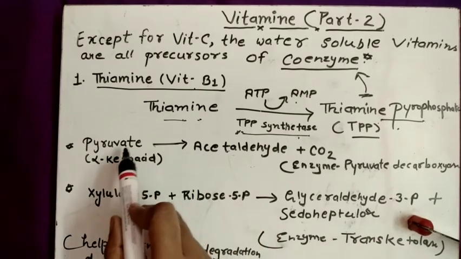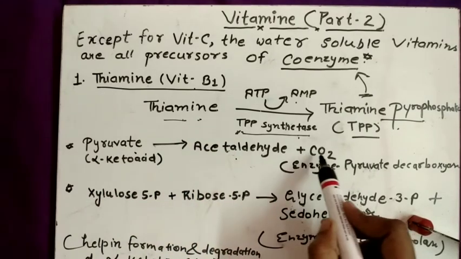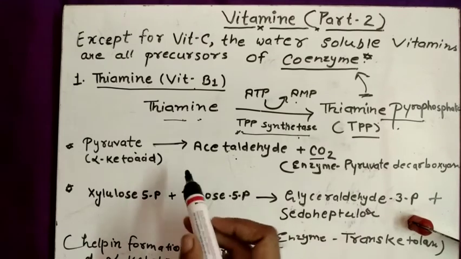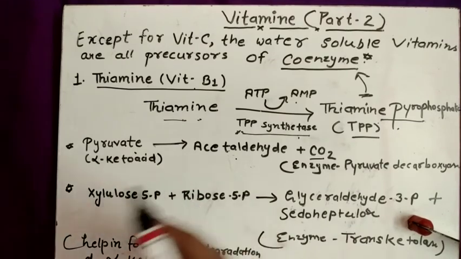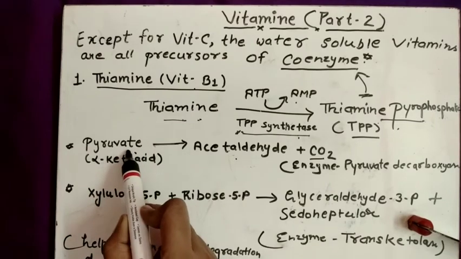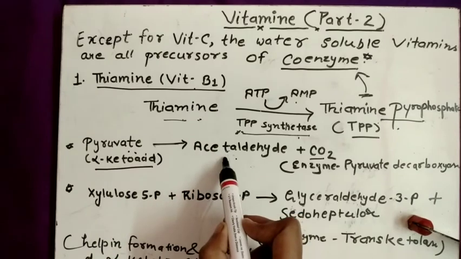We are very familiar with this reaction, where pyruvate is converted into acetaldehyde and there is a removal of CO2, meaning there is a decarboxylation. This is also known as the linker reaction between glycolysis and the TCA cycle. Here pyruvate, that is an alpha keto acid, is converted into acetaldehyde.